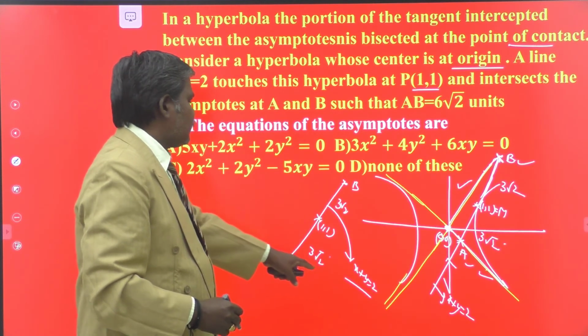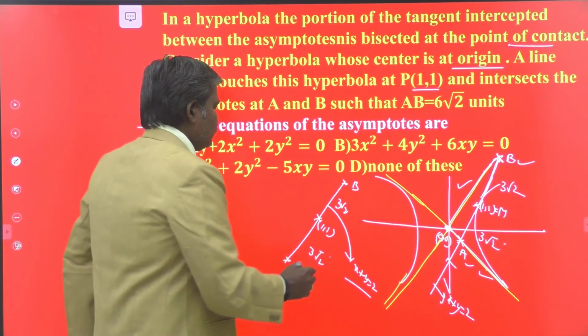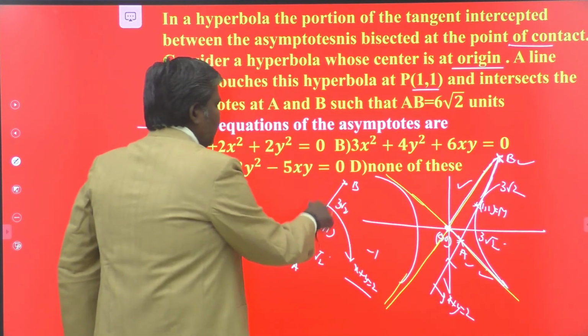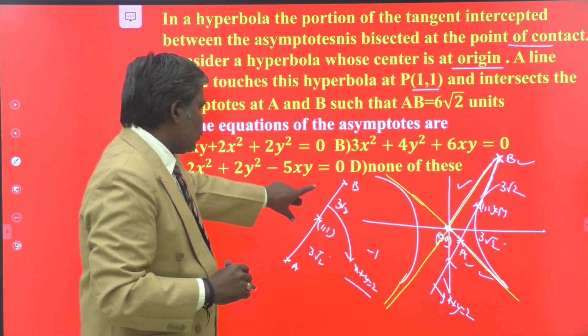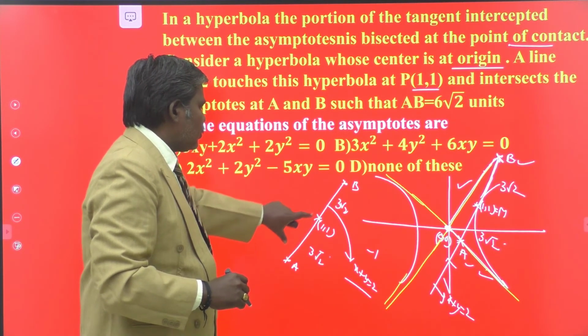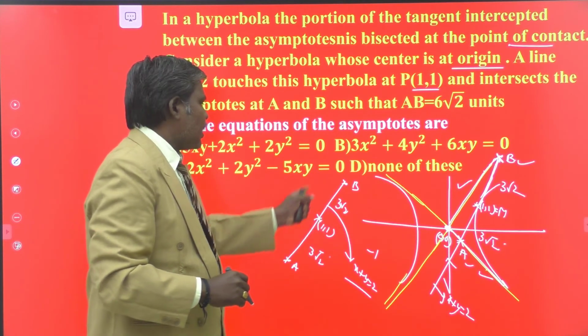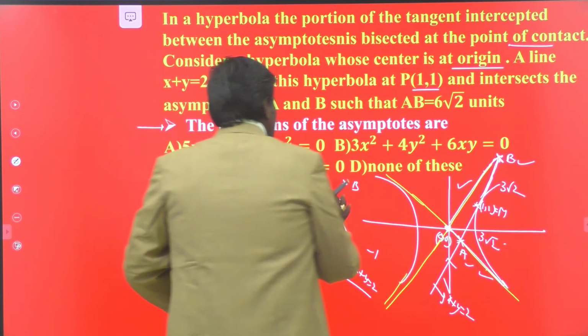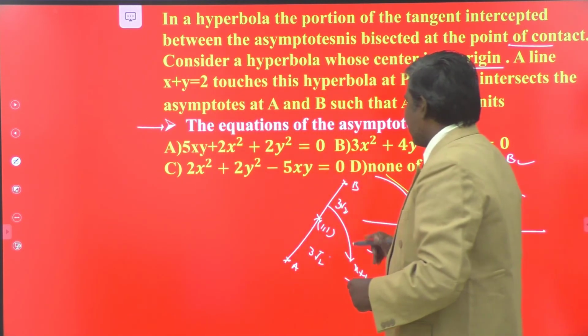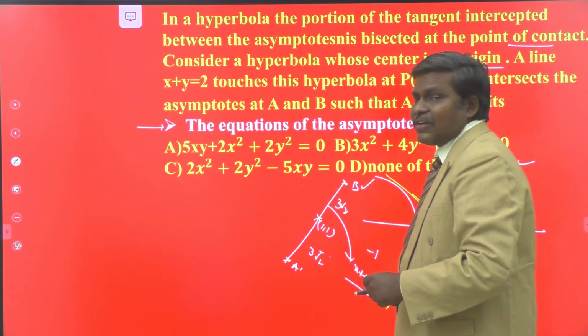Listen carefully. What is the slope of this line? That is minus 1. That means this line makes an angle of 135 degrees with the positive direction of the x-axis. You know the angle, the point and the distances, so you can use the parametric equations of straight lines to find the coordinates of A and B.